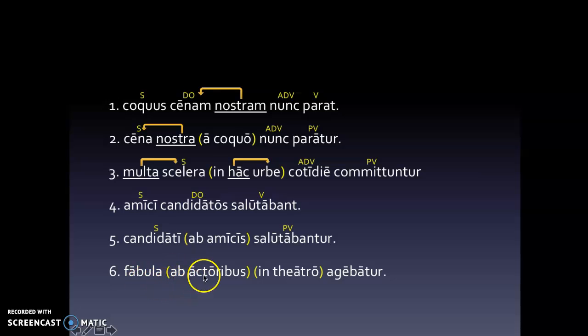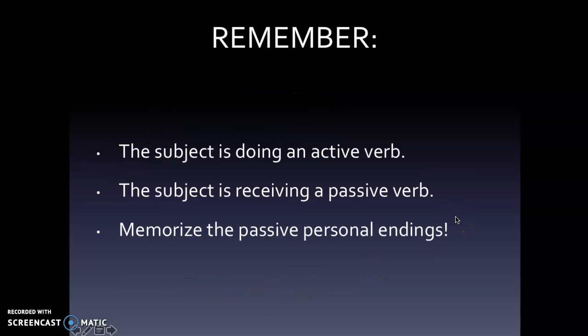All right, here we've got a couple of prep phrases. We've got a nominative subject and a passive verb. So the story was being, actually fabula agebatur, the play was being acted by the actors in the theater. Or the play was being acted in the theater by the actors. There's a couple of different ways that you could do that.